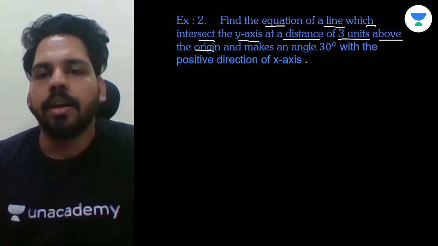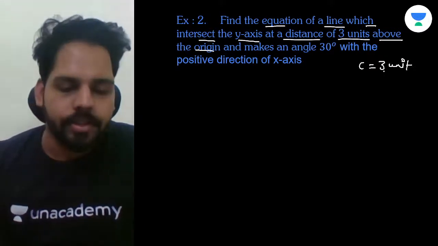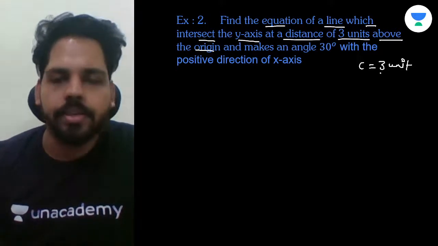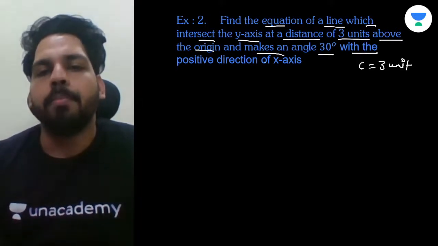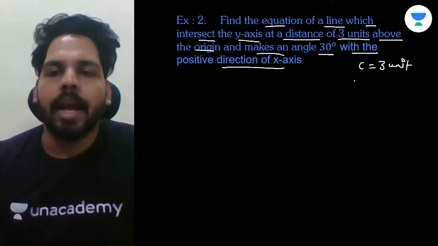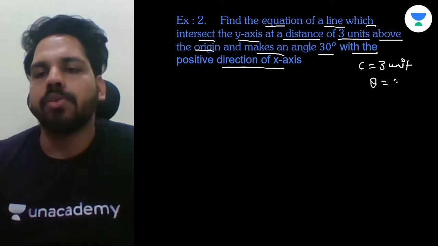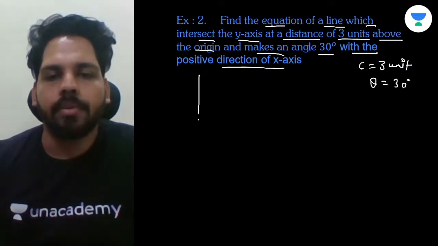That means they have given the value of c as 3 units. Yes or no? Right? Intersect with y-axis means c. Now, the line makes an angle of 30° with the positive direction of the x-axis. That means they have given an angle theta equal to 30°. Right or not?